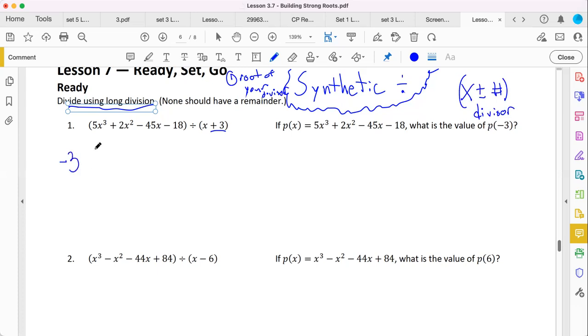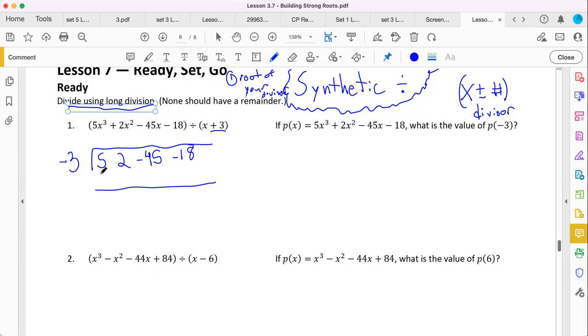You're going to rewrite that little roof that division uses. And instead of writing out the whole dividend, you're just going to use the coefficients in their order with their positive or negative symbols attached. So luckily, this is going x cubed, x squared, x, and then a constant. So we'll do just those. This is going to save you a lot of time instead of using long division.